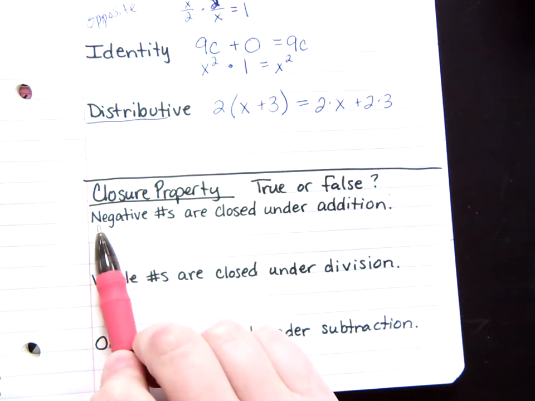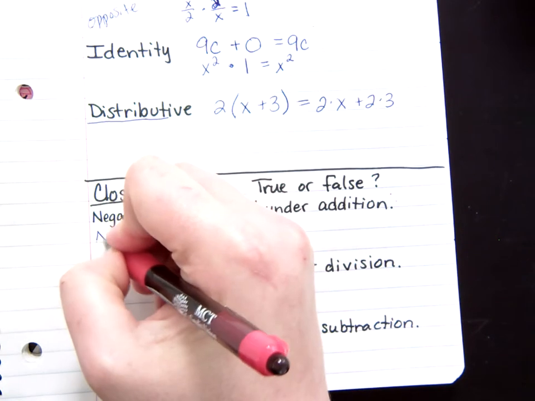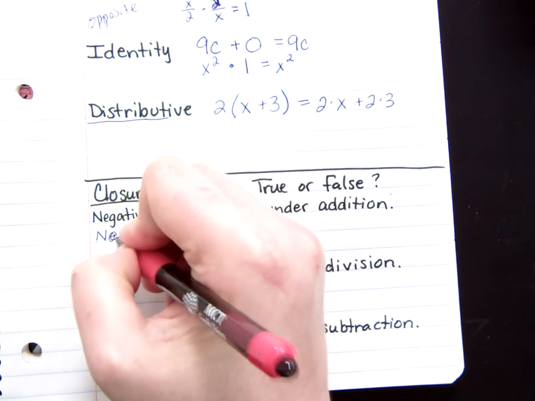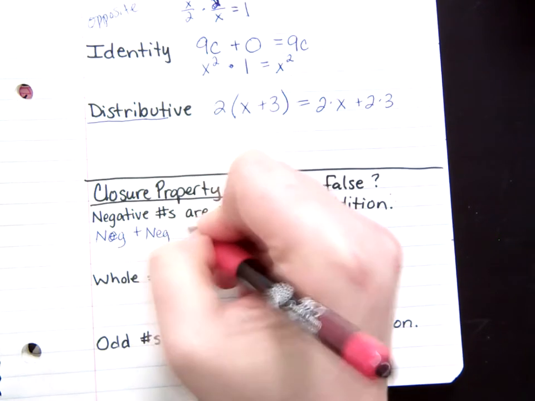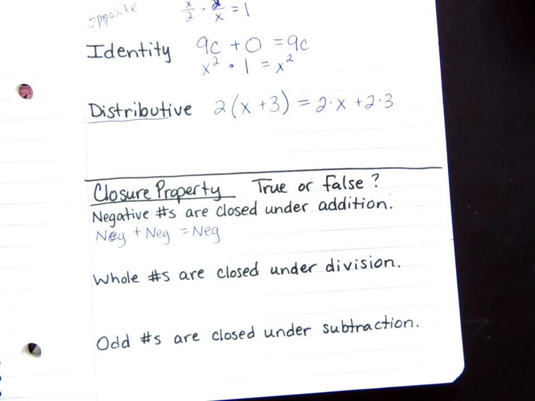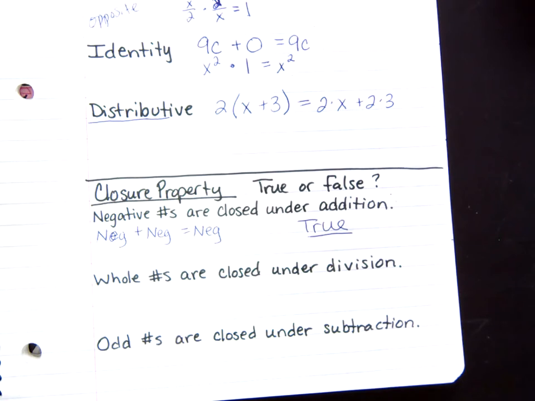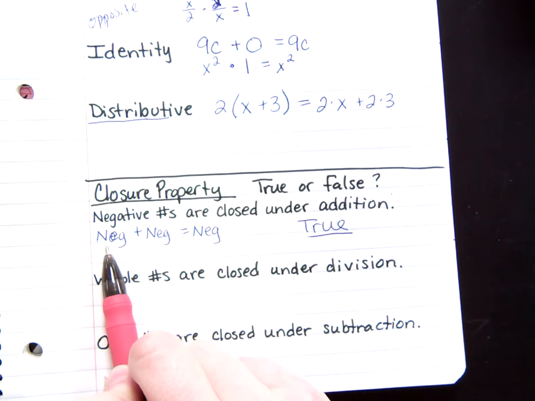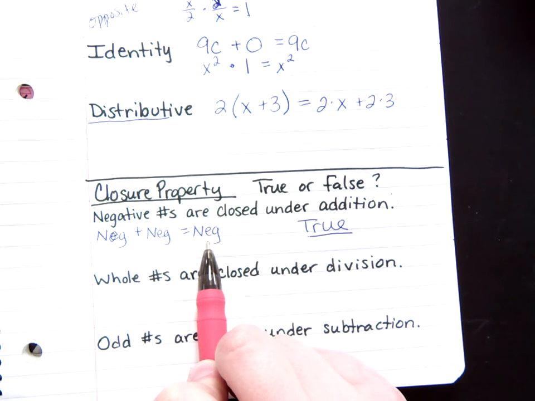If I say negative numbers are closed under addition, this means anytime I have a negative number plus another negative number, I get a negative number as an answer. This is true. So negative numbers are closed under addition because anytime you add one member of the set to another member of the set, you get a third member of that set.